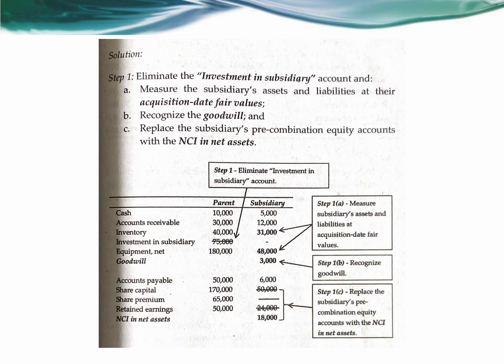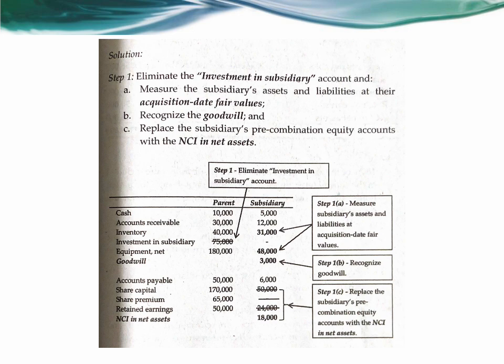And then the third step is to replace the subsidiary's pre-combination equity with the NCI in net assets. So if you can see, the subsidiary's equity, share capital, share premium, and retained earnings are now eliminated, and the NCI of 18,000 is recognized. So that is for step 1 in eliminating the investment in subsidiary account.